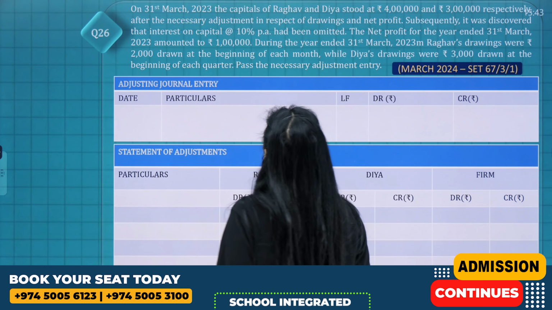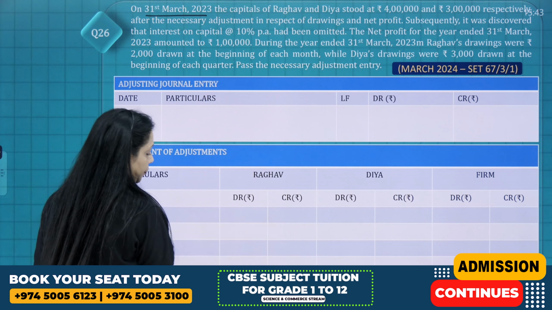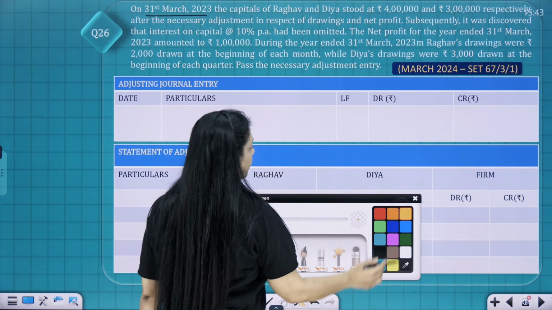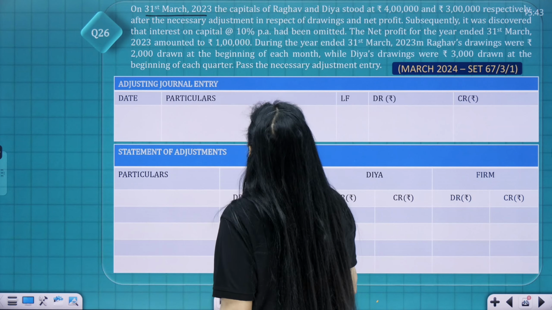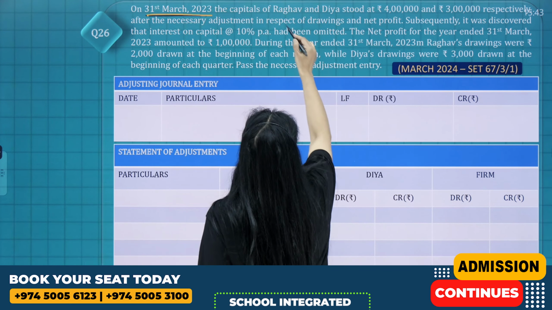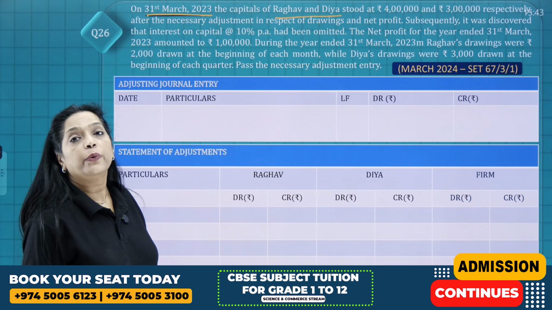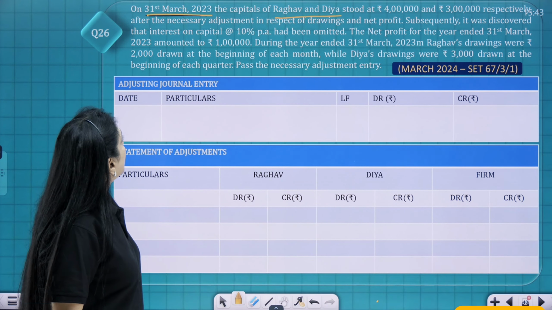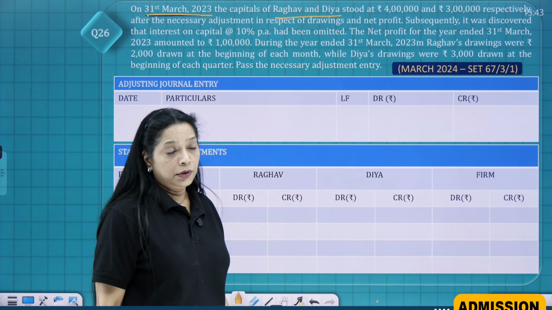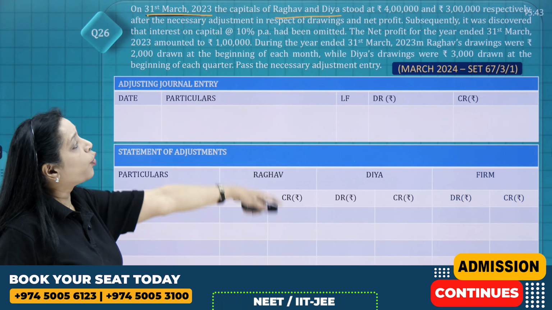Well, on 31st March 2023, the capital of Raghav and Diya stood at rupees 4 lakh and 3 lakh respectively, after the necessary adjustments in respect of drawings and net profit. So after making the adjustment of drawings and net profit, their capital was 4 lakh and 3 lakh.